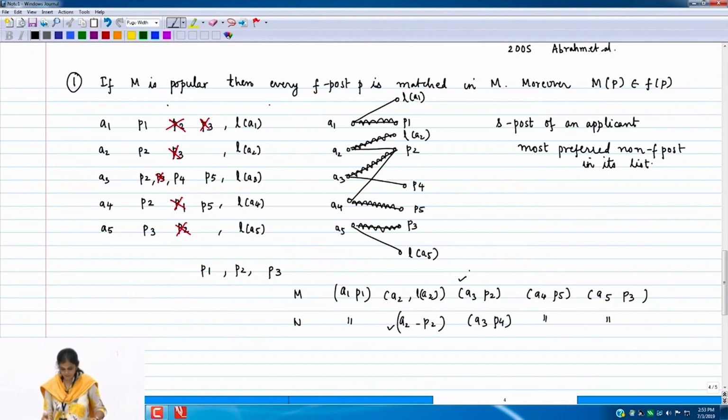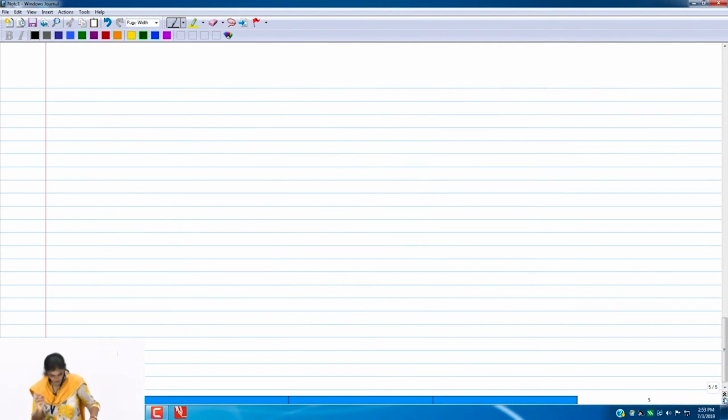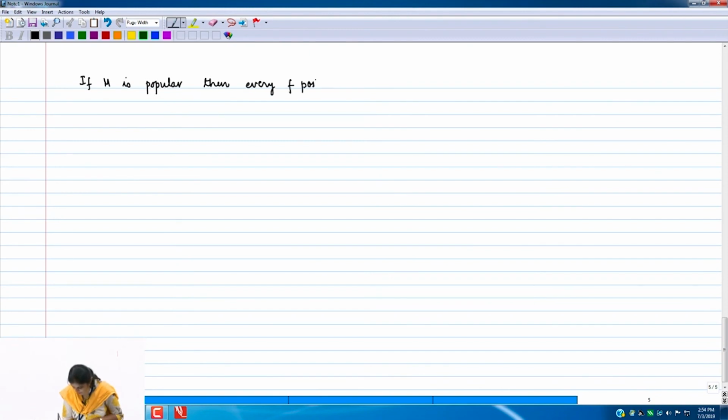Okay. So, what we have just defined is F post and S post. We will write the theorem and maybe prove some things. So, what we know is that if M is popular, then every F post P is matched to an A belonging to F of P.